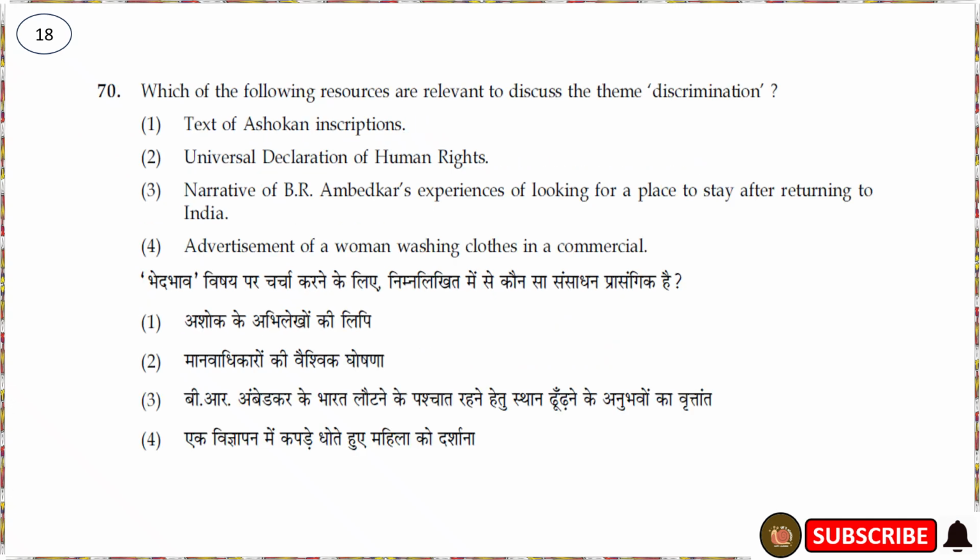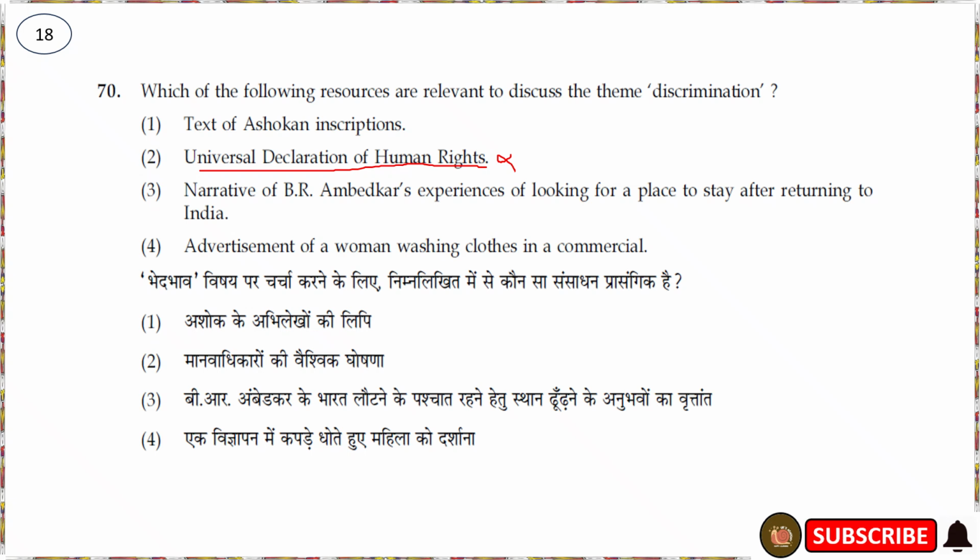Okay, the 18th question is like this. Which of the following resources are relevant to the discussion of the theme discrimination? The first option is the text of Ashokan inscription. Ashokan inscriptions show Ashoka's Dhamma, not discrimination. Another one is the Universal Declaration of Human Rights. It is not about discrimination, it is a general concept.